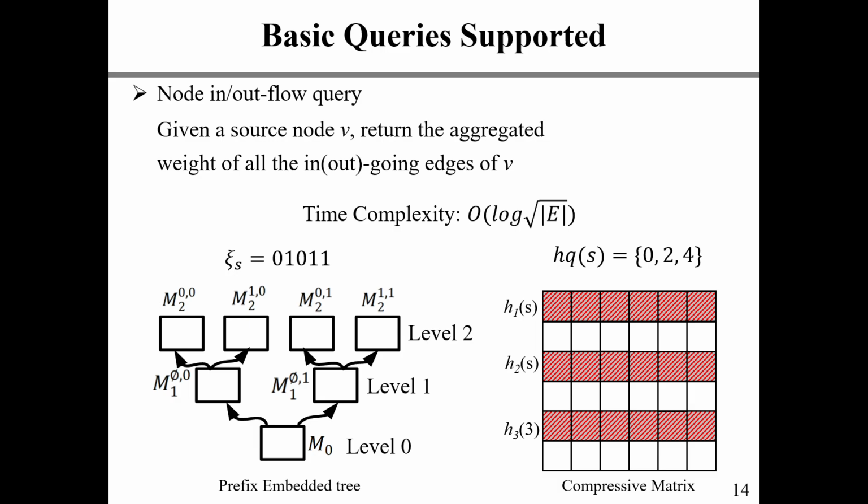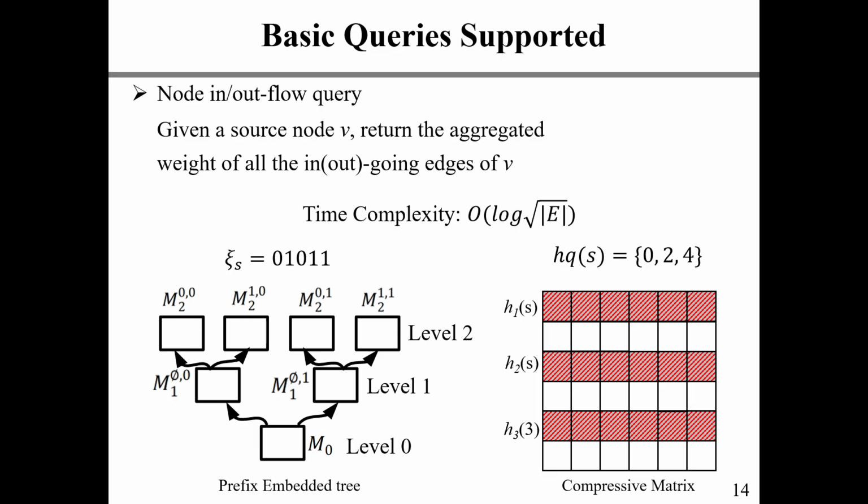Given a node V, the node inflow query returns the aggregated weight of all the edges pointing to V, and the node outflow query is similar. For the PET, we check matrices from the root to the leaf level. We take a node outflow query as an example.